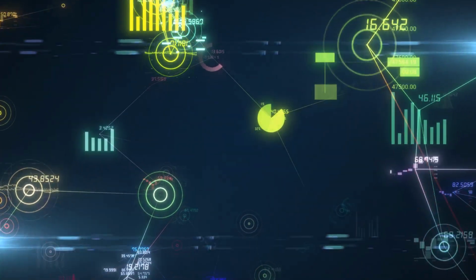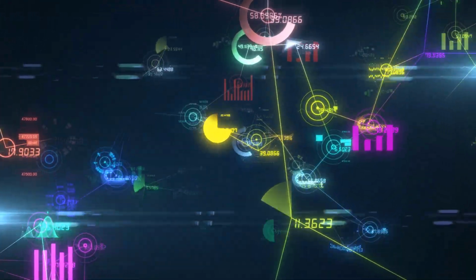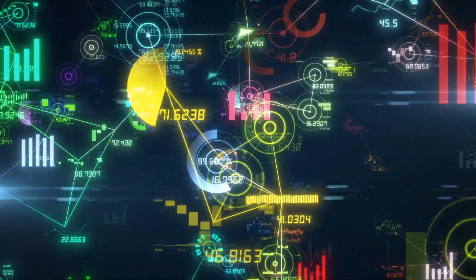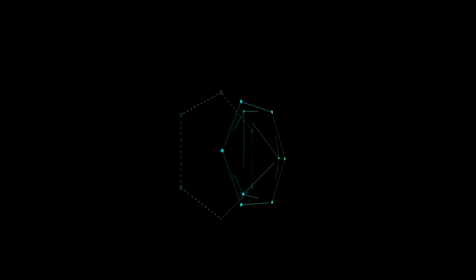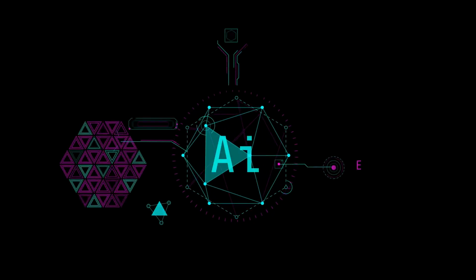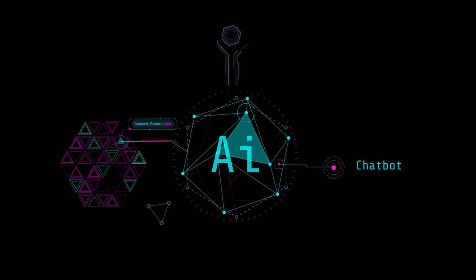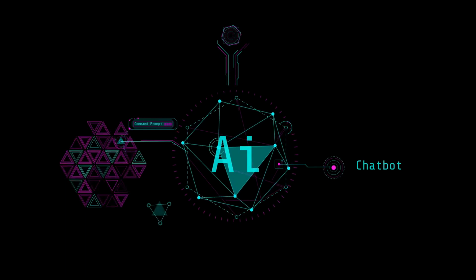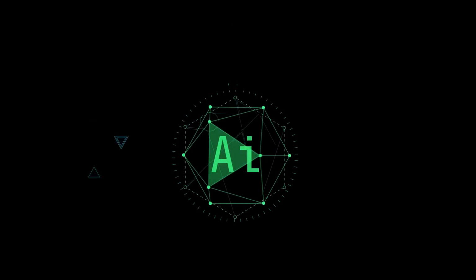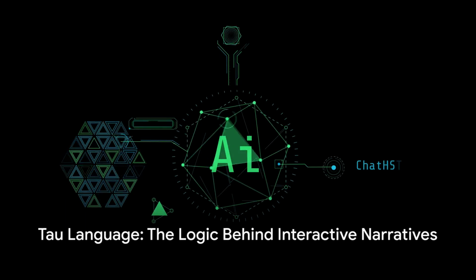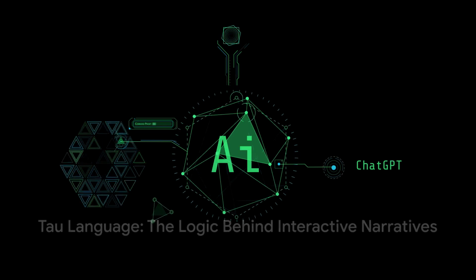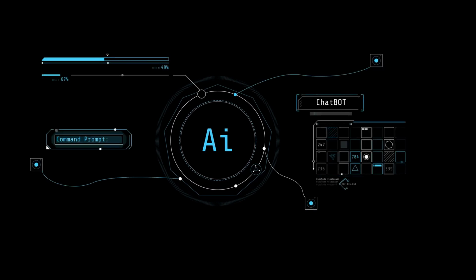From defining story elements as nodes and choices as edges, to designing conclusion nodes for various endings, it allows an AI agent to guide the user through a unique story journey. So, the next time you find yourself engrossed in an interactive narrative, remember, there's a whole world of logic and decision-making running behind the scenes. And at the heart of it all is a language, Tao language, that brings it all to life.